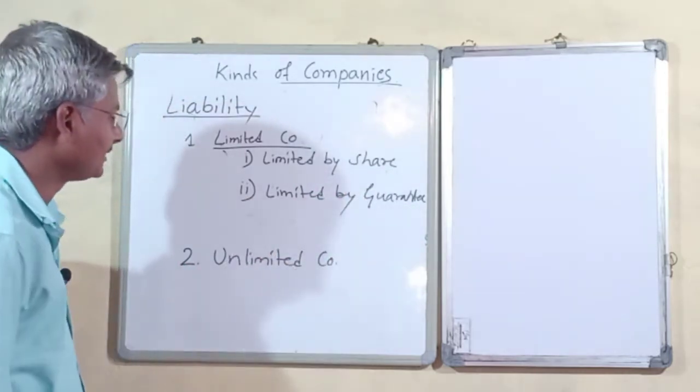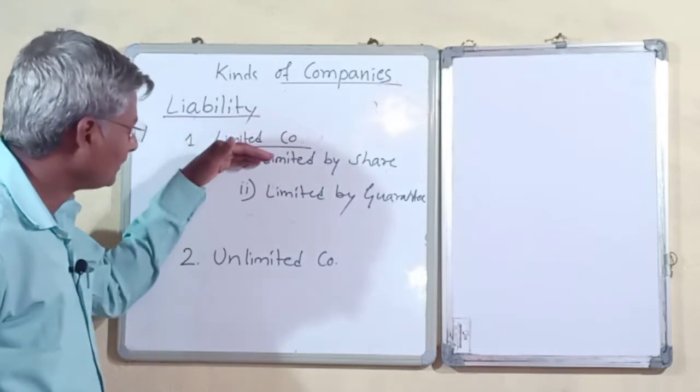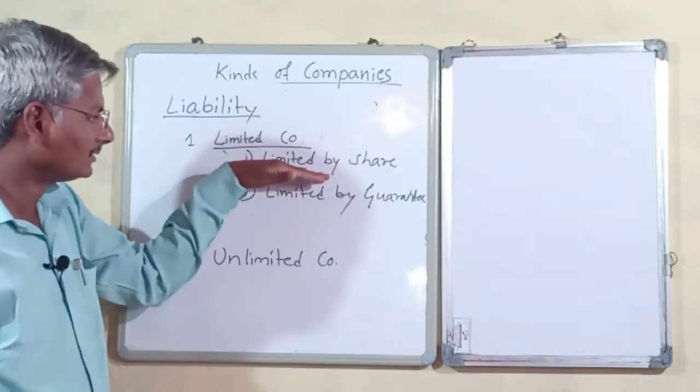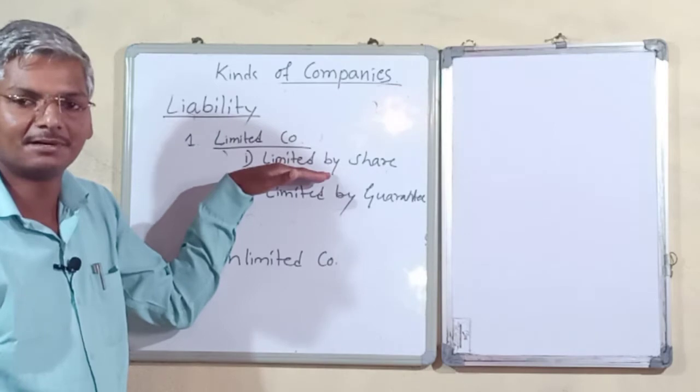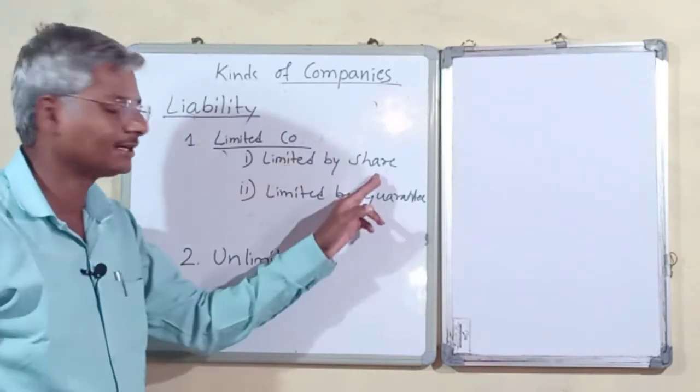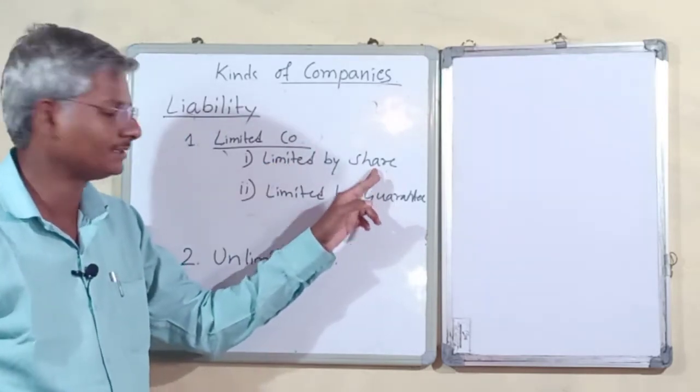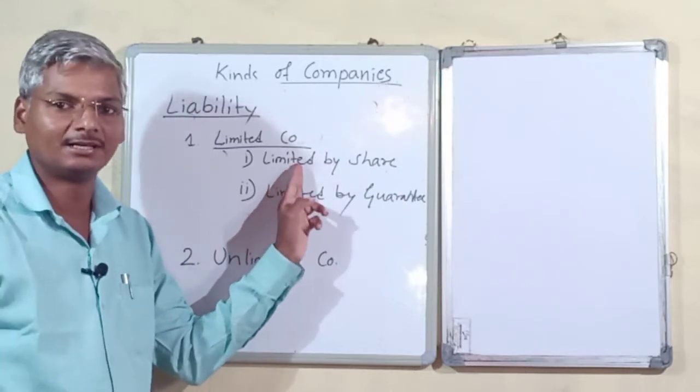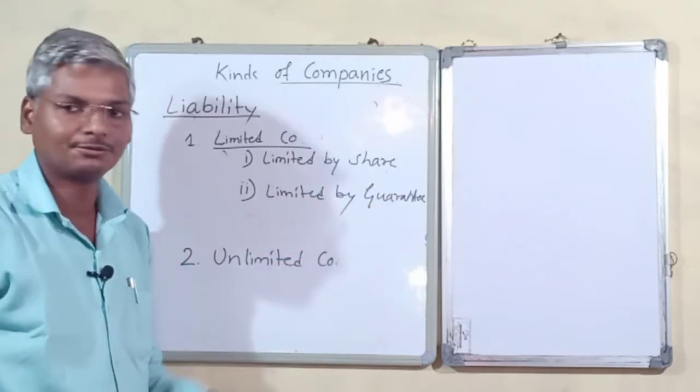We have two categories of companies here. The liability of a member is limited to the share amount. These are companies where the liability of the member is limited to the share amount.